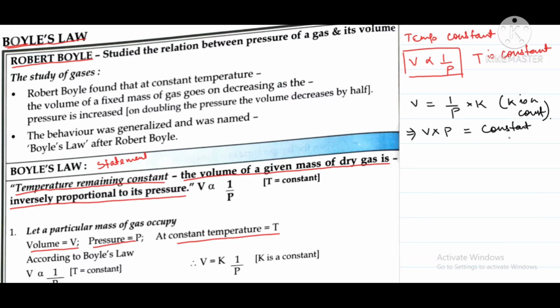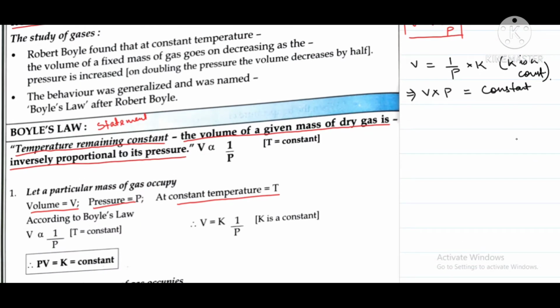Now what is the meaning of P into V is equal to constant? I will explain. This can also be written as PV is equal to constant, that is K. Now if we assume that a gas has a pressure P1 and volume V1, and when we change the pressure from P1 to P2, the volume also changes from V1 to V2.